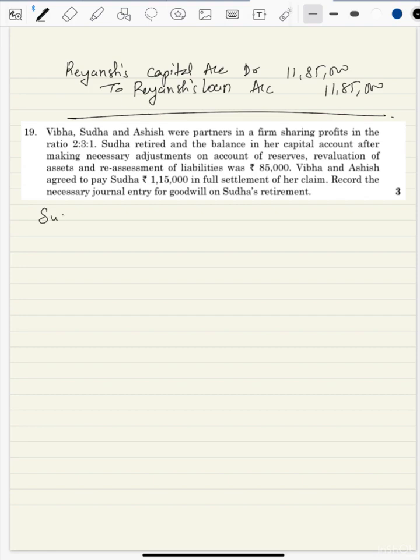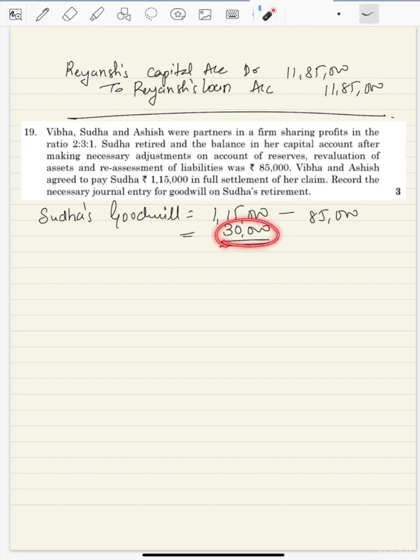So how much is Sudha's goodwill? So we'll write down Sudha's goodwill equals to 1,15,000, which is paid, minus the amount in the capital account after all adjustments. So we are getting the difference as 30,000. This is Sudha's share of goodwill. This goodwill will be paid by Vibha and Ashish in the gaining ratio. Since we don't have any new ratio, 2:1 is the gaining ratio. The 30,000 will be paid by Vibha and Ashish in the ratio 2:1.